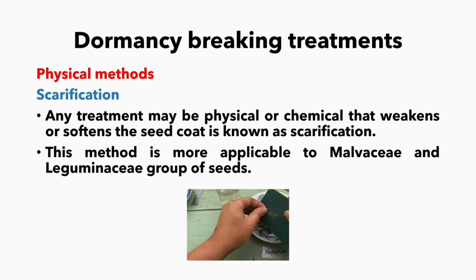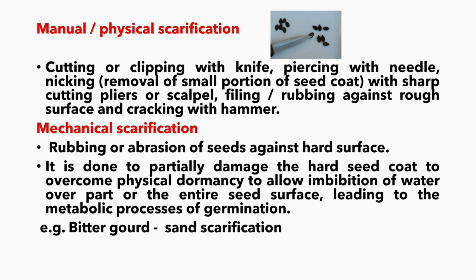Next, dormancy breaking treatments. Physical method, scarification. Any treatment, physical or chemical, that weakens or softens the seed coat is known as scarification. This method is more applicable to Malvaceae and Leguminosae group of seeds. Manual or physical scarification is nothing but rubbing the seed against a rough surface and cracking with a hammer.